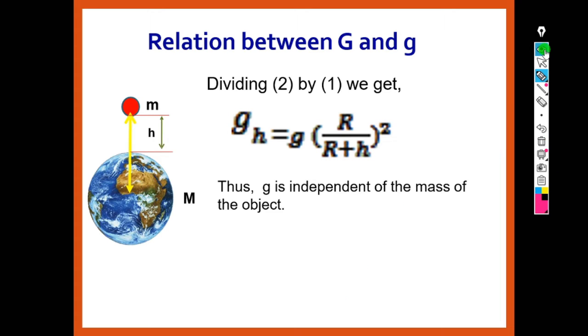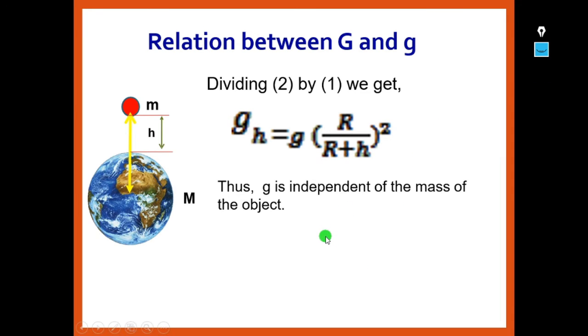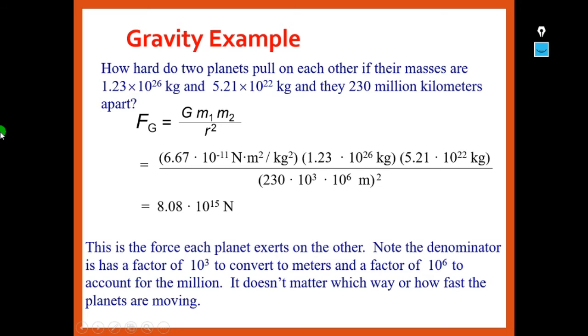So let us take an example and solve a problem. How hard do two planets pull on each other if their masses are 1.23 into 10 power 26 kg and 5.21 into 10 power 22 kg, and they are 230 million kilometers apart? That means these are the masses of both the planets, m1 and m2, and this is the distance between those two planets, that is r.